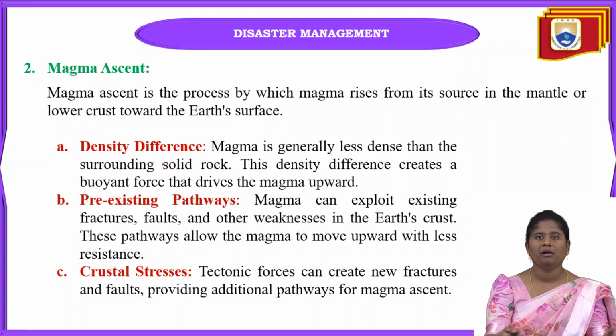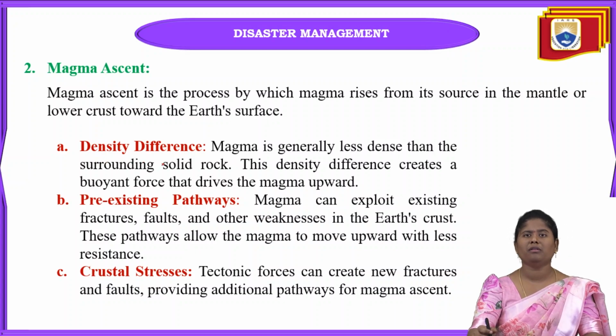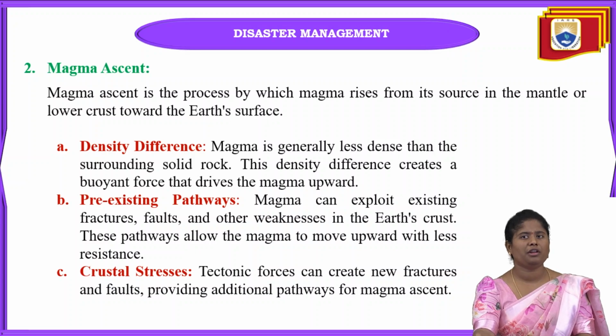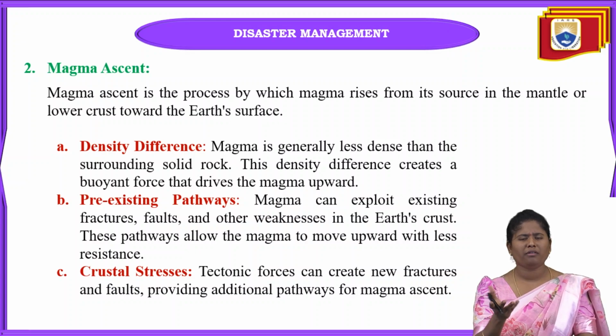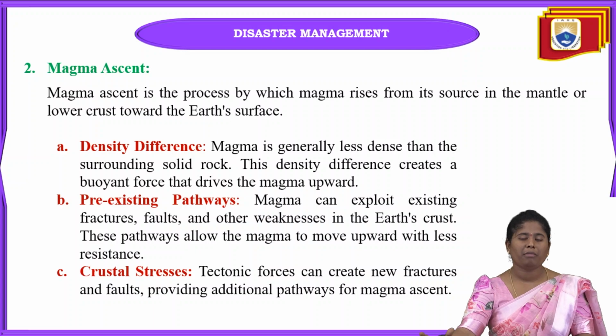And in this one, the first is density difference. Mainly this magma is very much less dense when compared with the surrounding rock. Why? Because magma is less dense when compared with solid rock. This difference between the rock and the magma creates the buoyancy force. What is meant by buoyancy force?